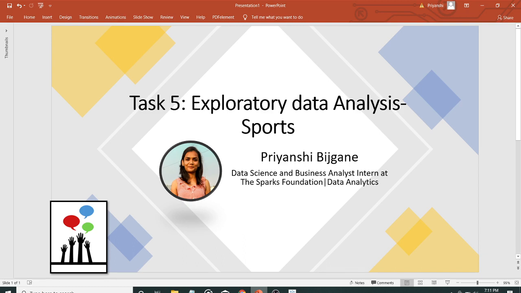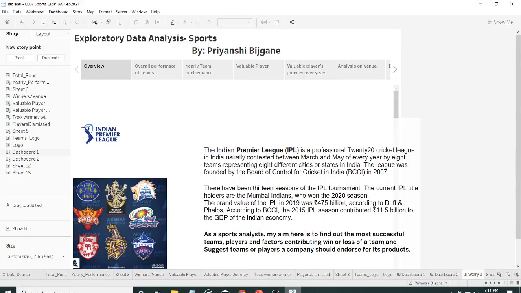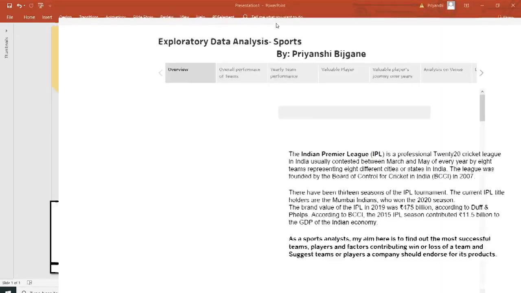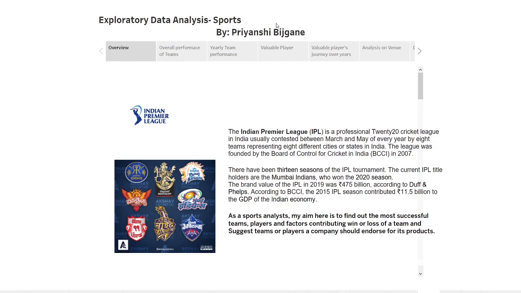So let's get started. I have used Tableau software for the analysis and made a story which will help us to explore and analyze data with visual interaction. I have divided the analysis into certain levels to complete each segment of the task. We will dive into each level one by one and try to find out the answers to the questions asked in the task.